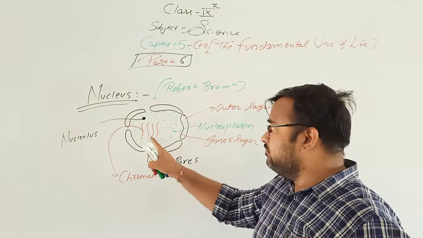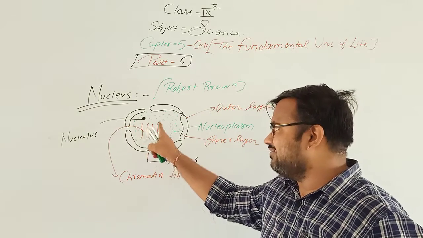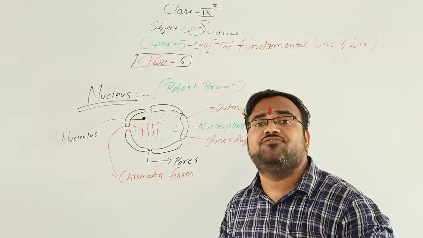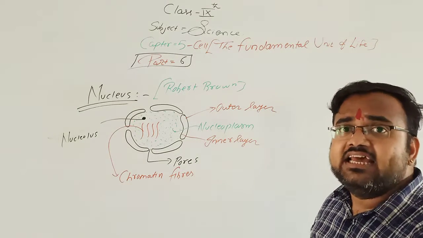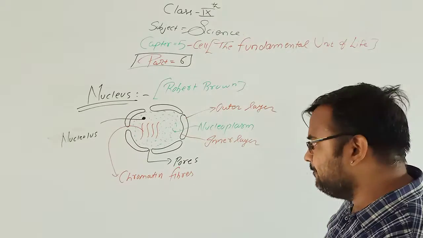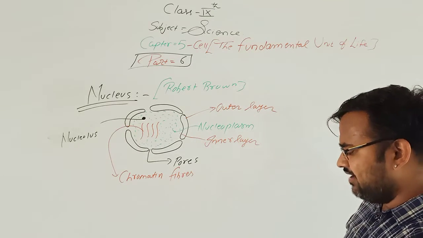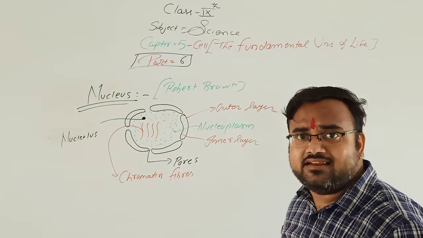Okay, then the small thread-like structures which you can see here are known as chromatin fibers. This is the main part of the nucleus. Now what is the function, and why are chromatin fibers there inside the nucleus?